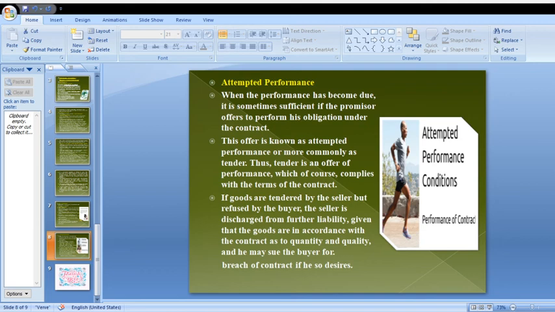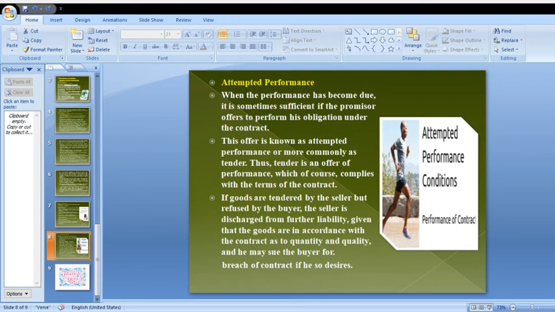Here two parties are present in the contract, party A and party B. Party A is selling and party B is purchasing goods. Party A delivers the goods to party B, but party B refuses to buy those goods.